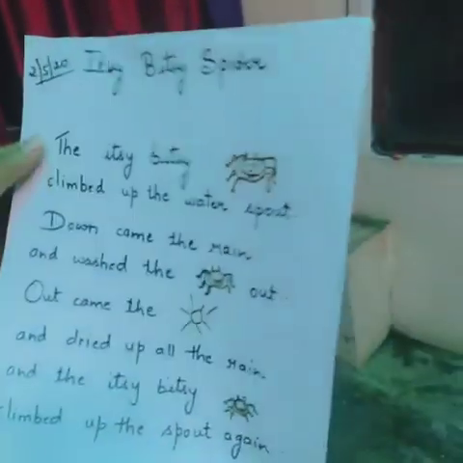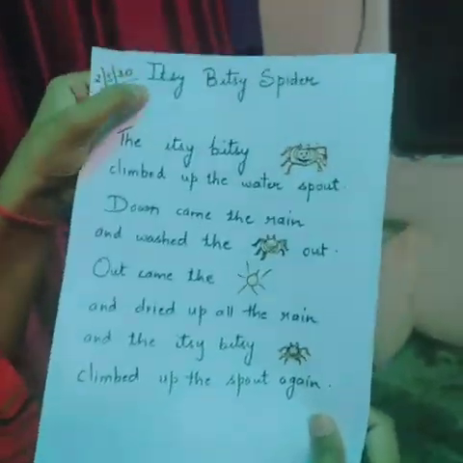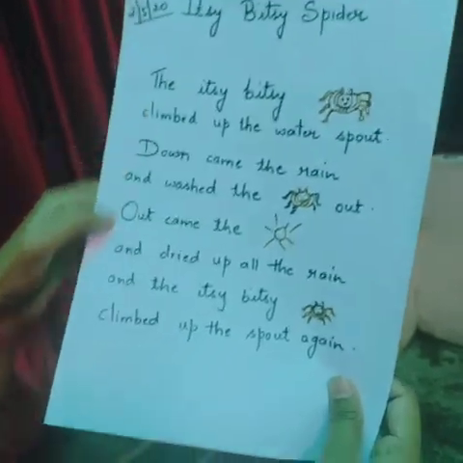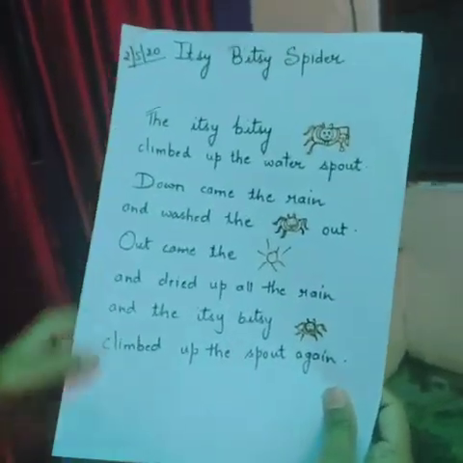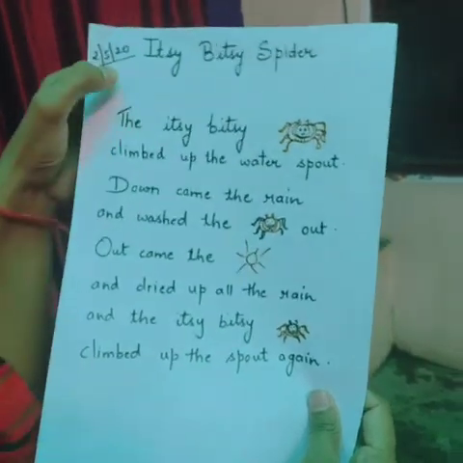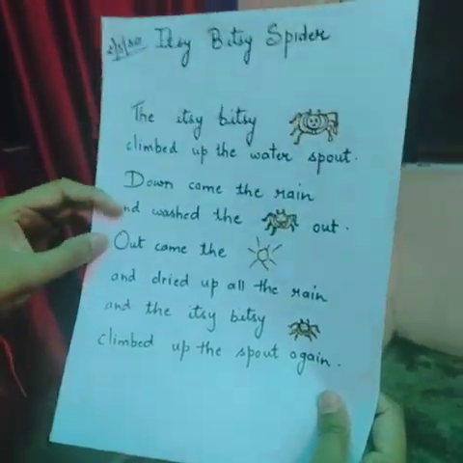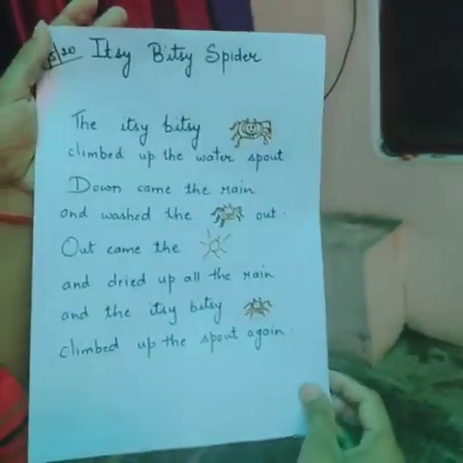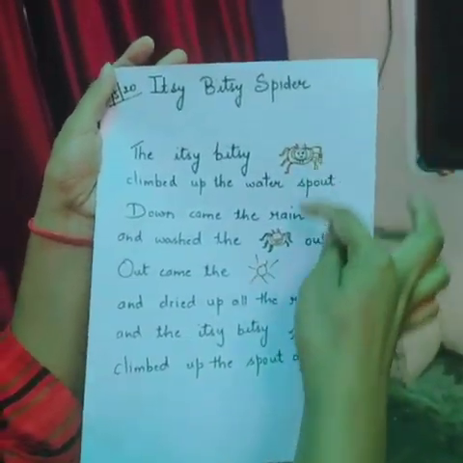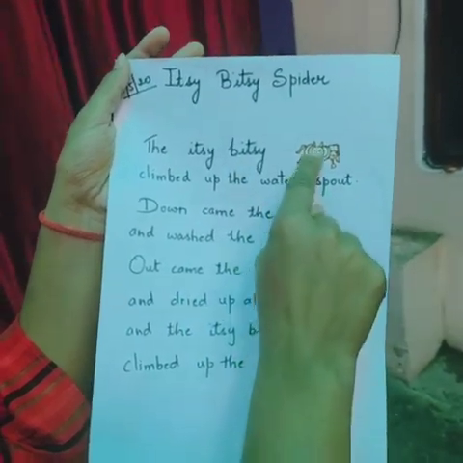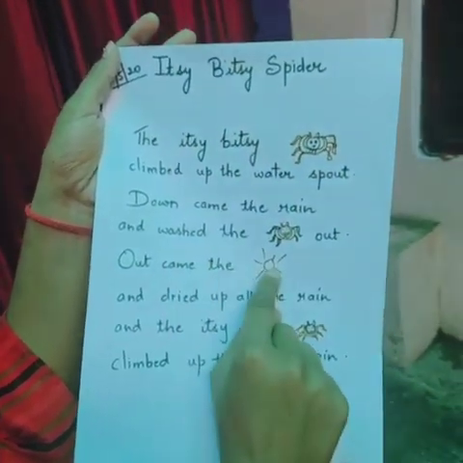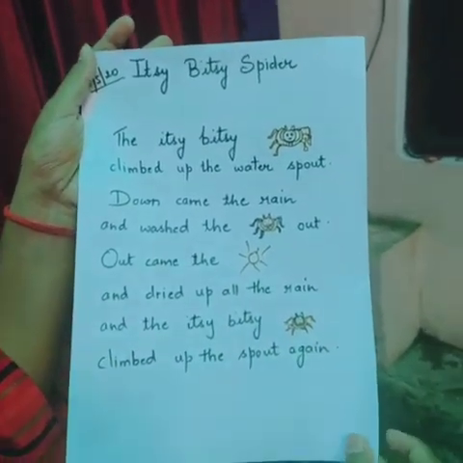Now after we finished the first chapter, I have already explained you the poem Itsy Bitsy Spider. See here. On 5th of May, I explained you the poem Itsy Bitsy Spider. You have copied down all the 8 lines of this poem, and you have to learn this poem for your UT exam. At least 4 lines you can learn. See, I have drawn the pictures here, but you can write the names. Here you can write the spelling of spider. Here you can write the spelling of sun. Here you can write the spelling of spider.